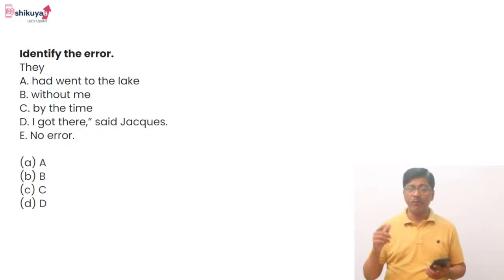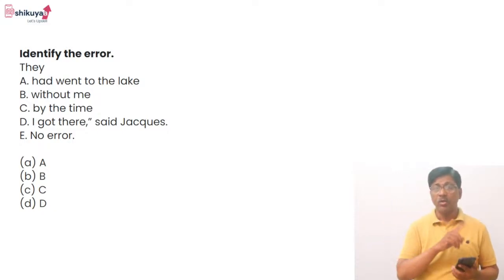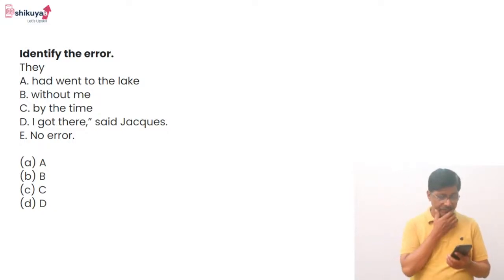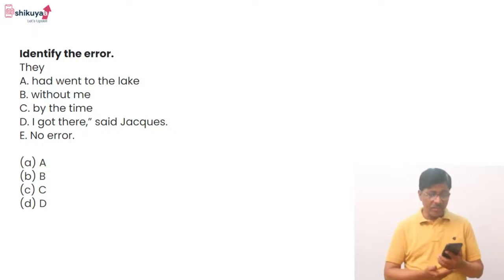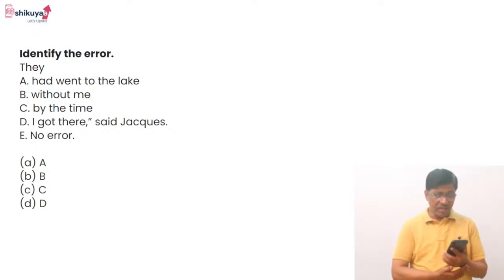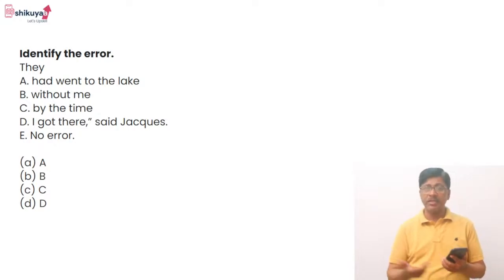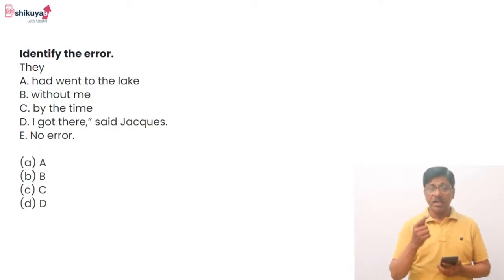V3 form. Gone. G-O-N-E. Go, went, gone. Okay. So I hope you have understood this. Option C and option D are perfectly correct because it is an independent clause. No need to worry. We feel that it is wrong because it's an independent clause and we miss the punctuation. Let us go to the next question.